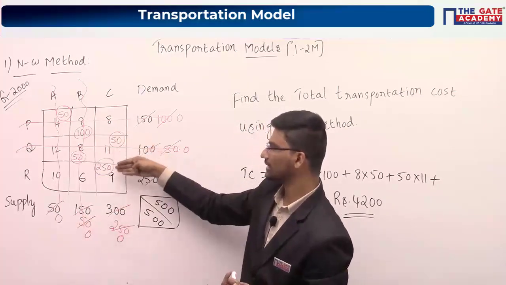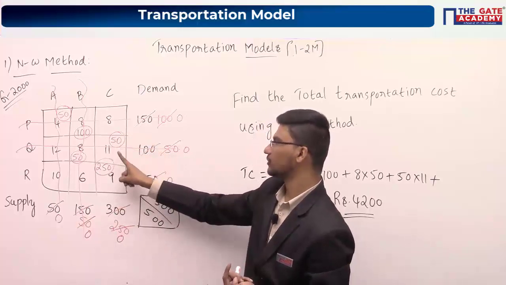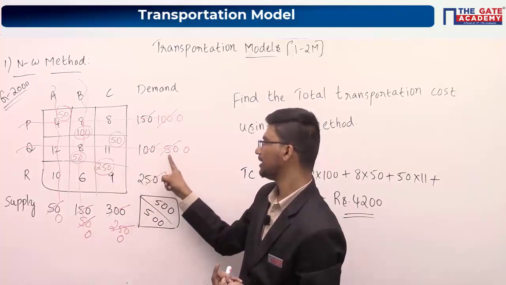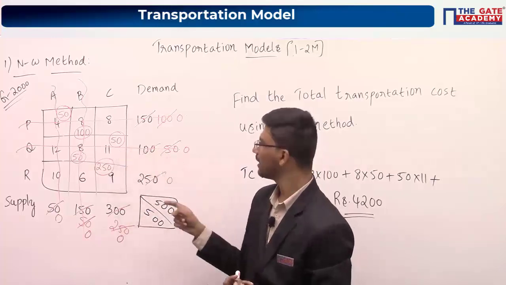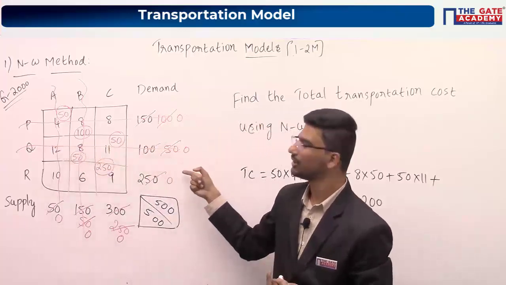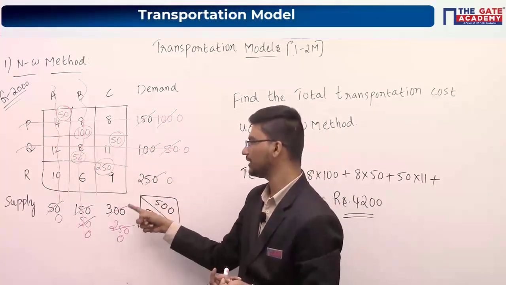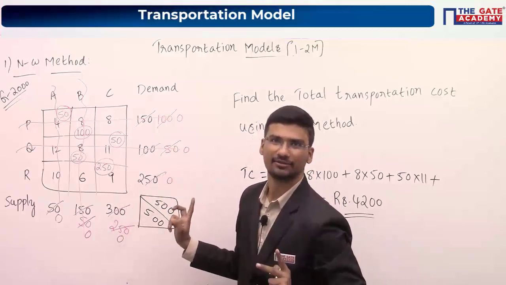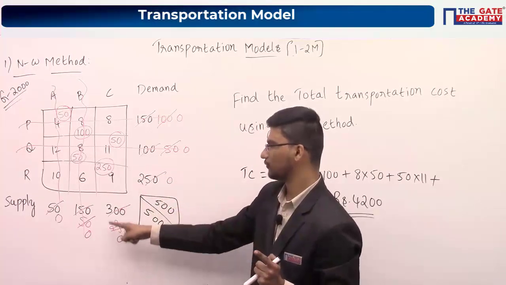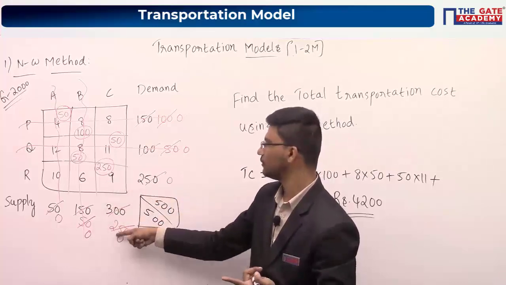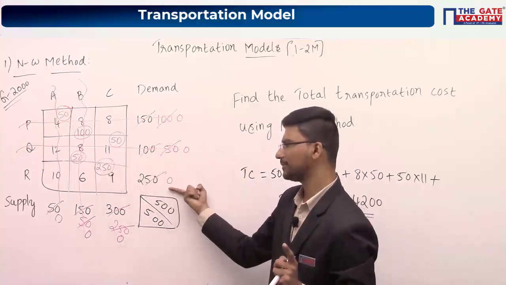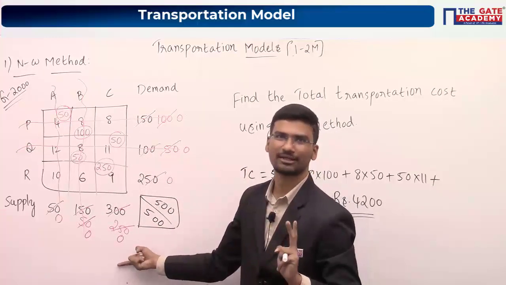Now we are left with only these two. In this northwest cell, which is this one, you can allocate the minimum of these two values. The minimum is 50, so allocate 50 here, and this becomes 0. Cancel this particular row. Now we are left with only one cell, 250 and 250. It should match at the end, because supply is equal to demand. If you have only a single cell, this value should match. So allocate 250 here, and both will become 0.